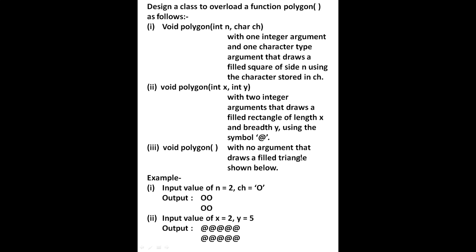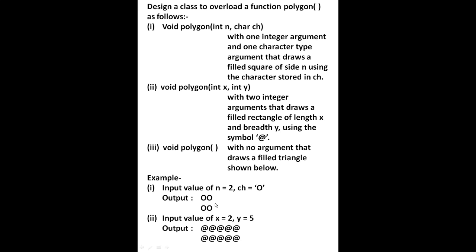Now this is the function overloading program. Design a class to overload a function. There are three functions here. First, void polygon with int n and char ch, with one integer argument and one character argument, that draws a filled square of side n using the character stored in ch. Second, void polygon with int x and int y, two integer arguments, that draws a filled rectangle of length x and width y using the symbol. Next is polygon with no argument that draws a filled triangle as shown below.